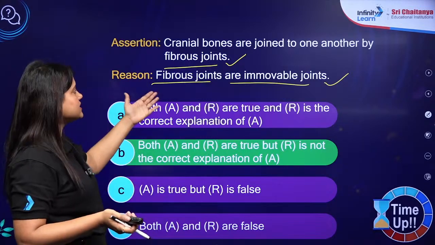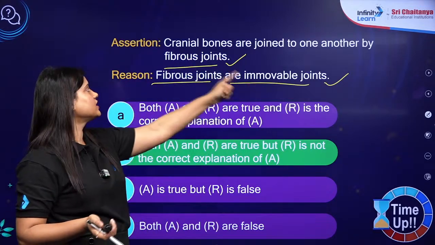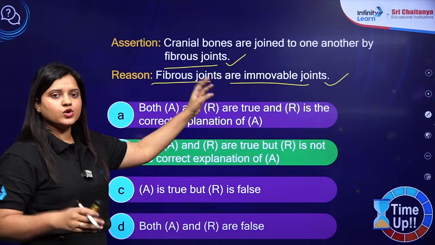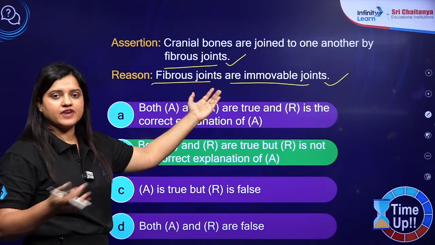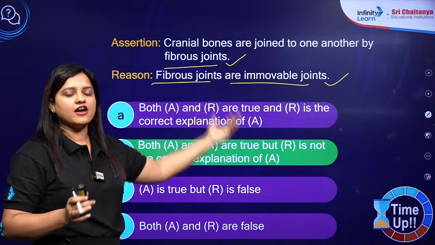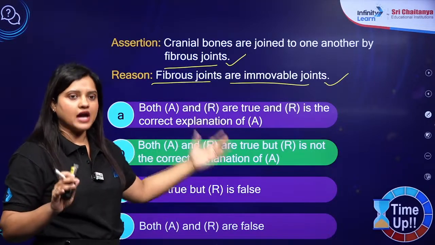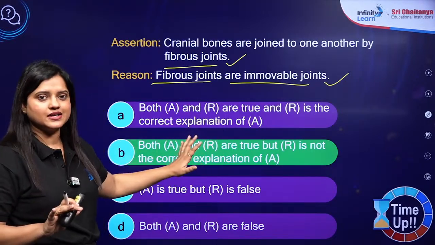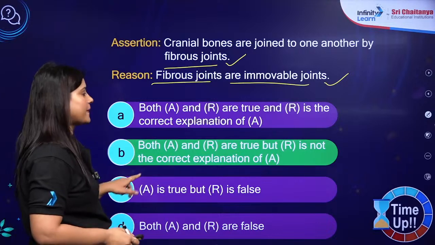What would have been the reason? Cranial bones are joined to one another by fibrous joint. There could be a reason that the collagen fibers are present in between the bones in the cranium. Then it could have been the correct answer. But यहाँ पर explain तो नहीं कर रहा है ना reason. So that's why it is B.